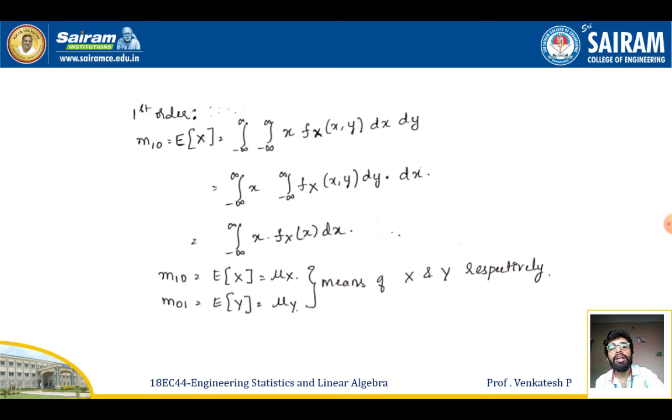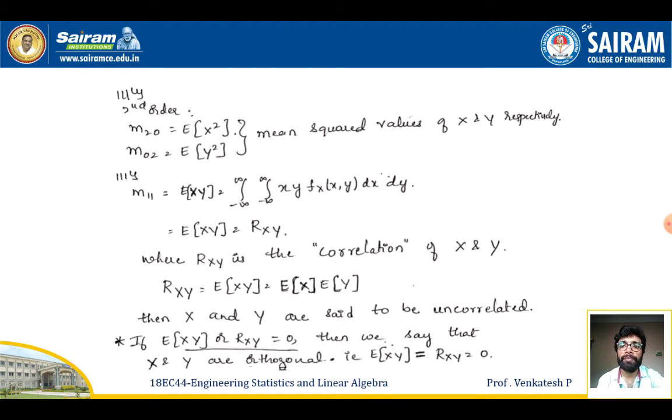We can call m of 1 comma 0 equal to the expectation of x, which is equal to mu x, and m of 0 comma 1 equal to the expectation of y, which is equal to mu y. These expectations of x and of y are called the means of x and y respectively. So to find the value of the expectations, or the means, we have to use these formulas.